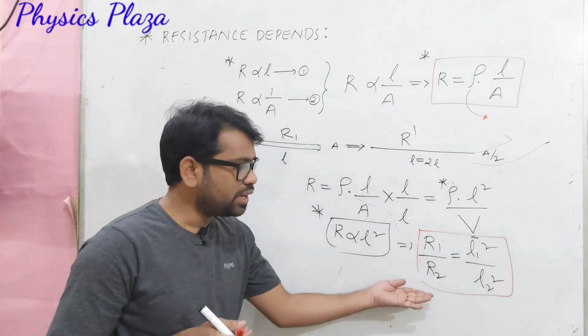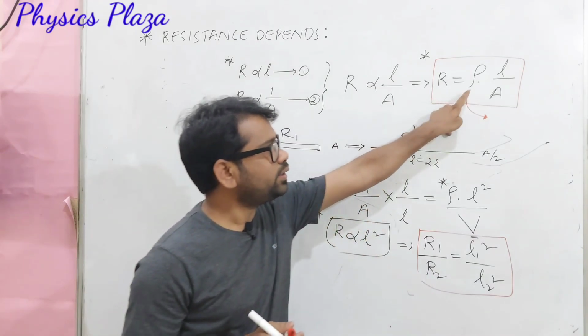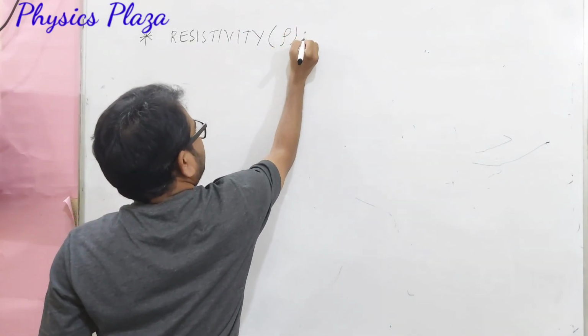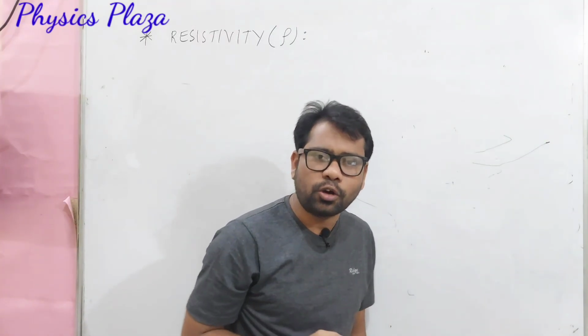So dear children, this is a very important formula. Okay children. Now we will discuss what is actually resistivity, what are its units. Children, it is also called specific resistance. Now let us see how to define it.